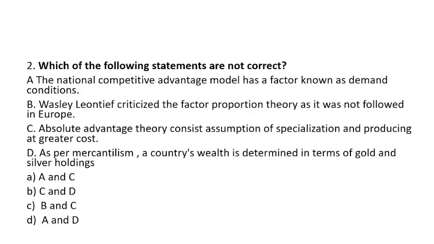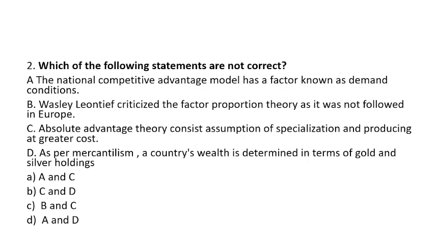Question number 2. Which of the following statements are not correct? The national competitive advantage model has a factor known as demand conditions. Wassily Leontief criticized the factor proportion theory as it was not followed in Europe. Absolute advantage theory considers the consumption of specialization and producing at greater cost.